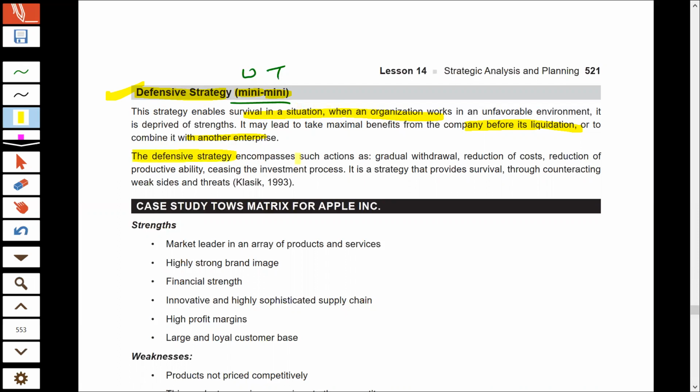The organization in the defensive strategy can take the following actions. It can gradually withdraw all those products which are not providing enough profits. It should go for cost reduction. It should go for reduction of the productive ability. It should minimize the production level. It should cease the investment in all those activities which are not giving enough profits. So the focus of this strategy is to ensure the survival of the organization and counteract the weakness and threats that the organization is facing.